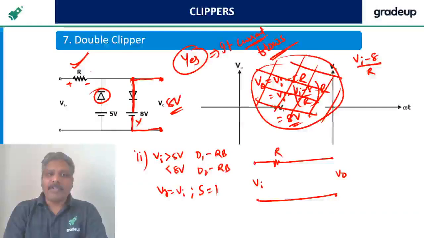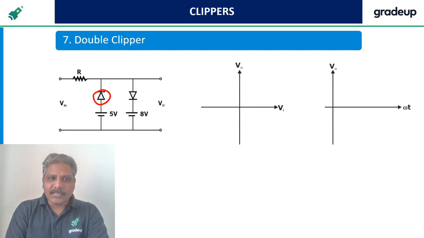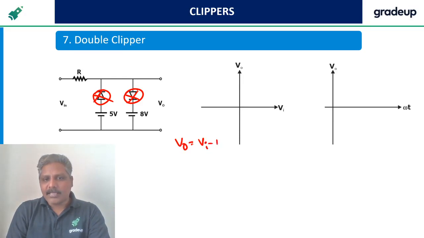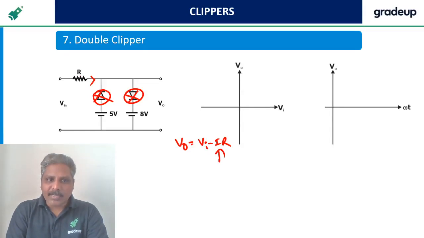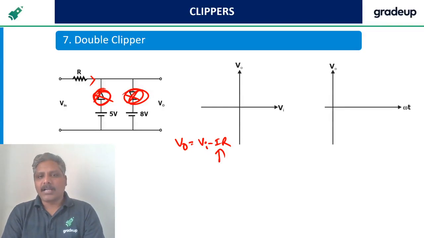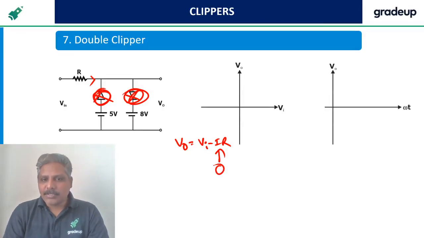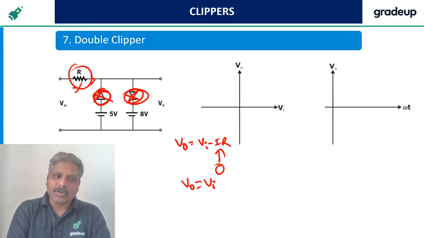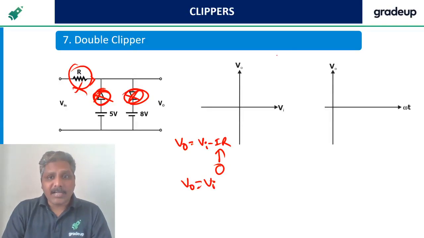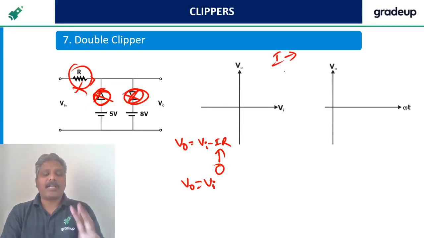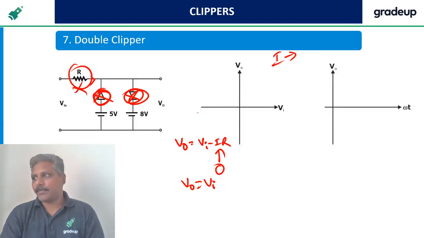When there is a current flowing, for example, take a case. This is reverse bias. Then also V naught is equal to Vi minus I into R. But what is I now? What is the current flowing here? Because this is reverse bias, where does the current flow? Current cannot flow in open circuit. So current is 0. So it is going to be Vi. V naught equals Vi. Then there is no drop across this. So whenever there is a current, the drop has to be considered. Otherwise, no. Okay.